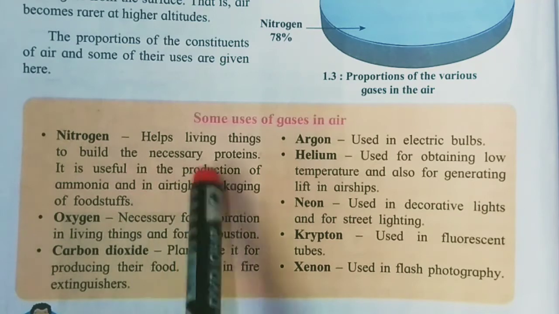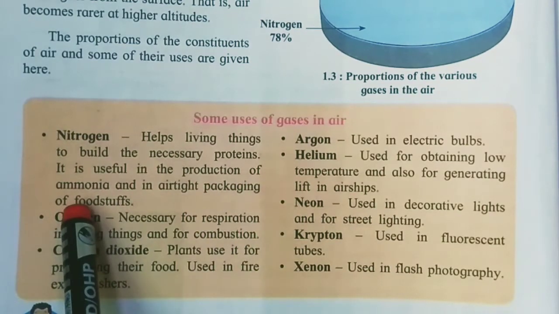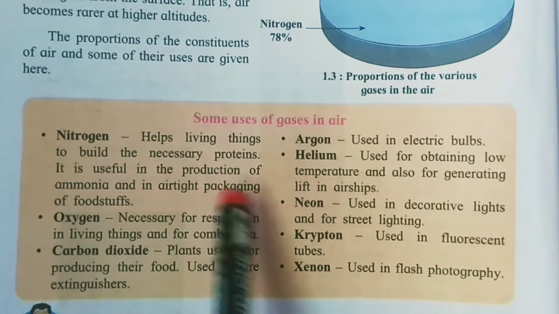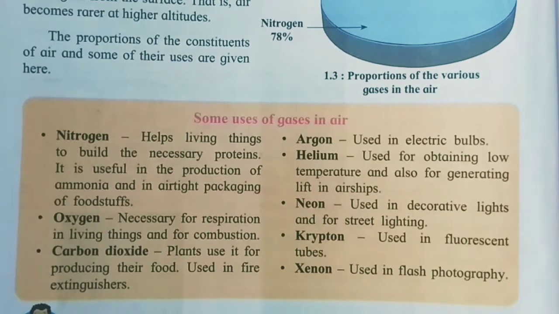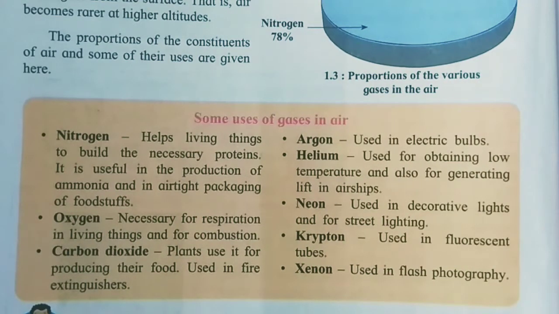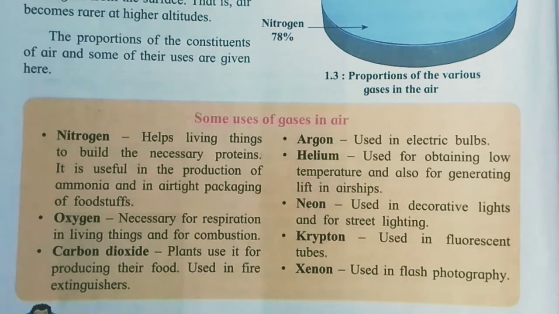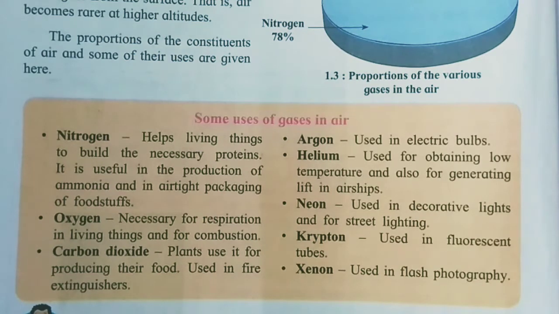It is useful in the production of ammonia and in airtight packaging of foodstuffs. See here, nitrogen is not only oxygen and carbon dioxide; nitrogen also plays a major role in life on the earth. It helps living things to build necessary proteins. We require proteins to live, to get muscles strong. So it is useful in the production of ammonia, which is used in the packaging of food, and the outer surface of the food is because of ammonia.